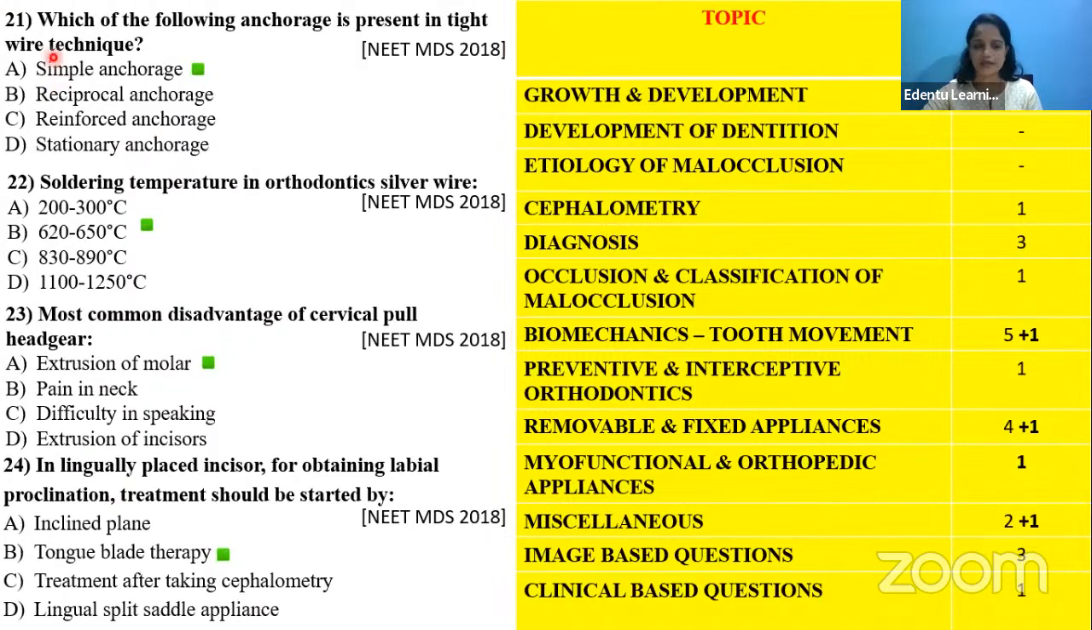Next is the question about anchorage, which will come under biomechanics. Then the soldering temperature for the orthodontic silver wire comes under the fixed appliance category. Then the common disadvantage of cervical pull headgear again comes under the myofunctional and orthopedic appliances. And the lingually placed incisor, the treatment modalities, we will put under the miscellaneous category.